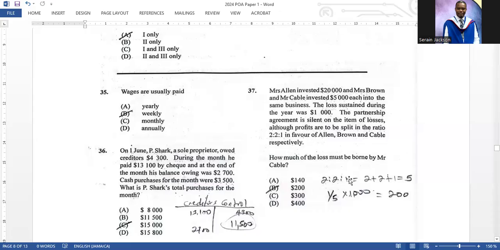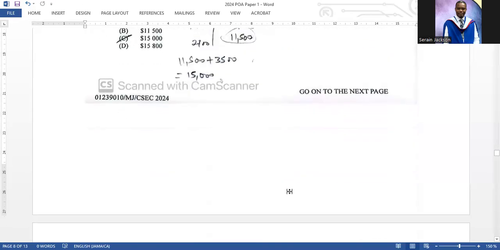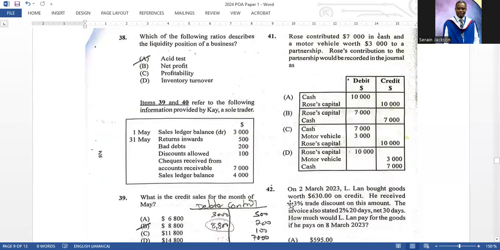So this is my workout here. When you're working out a ratio, you add up all the items in the ratio, you get 5. So Mr. Cable is 1 out of 5 multiplied by 1,000, you get 200. So that is B.